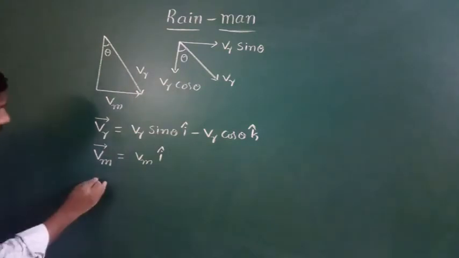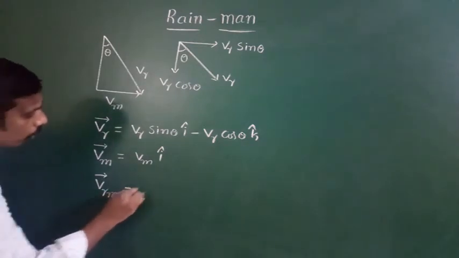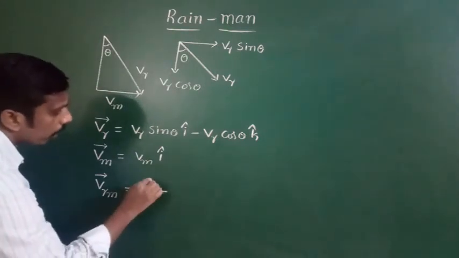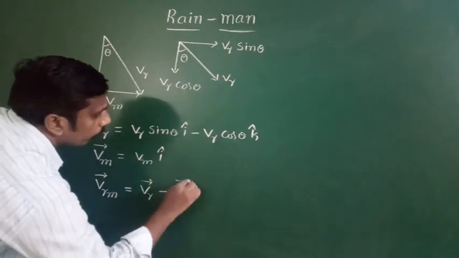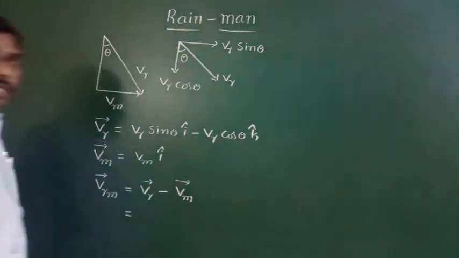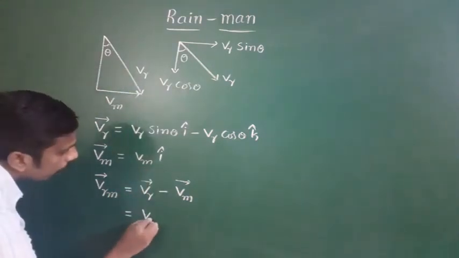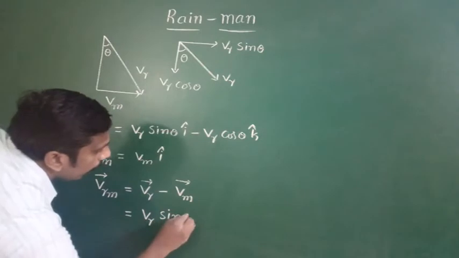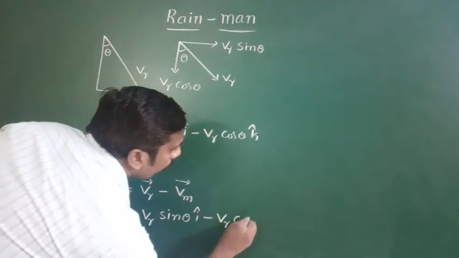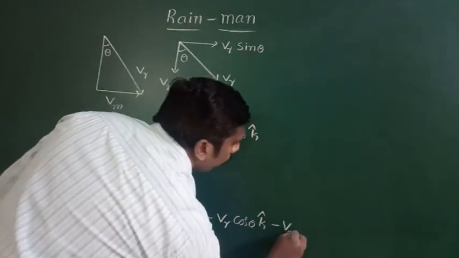Now find the velocity of the rain with respect to the man. That is equal to the velocity of the rain minus the velocity of the man. The velocity of the rain, you know, is Vr sin theta i cap minus Vr cos theta k cap. The velocity of the man is Vm i cap. Substitute here, then you get Vr sin theta i cap minus Vr cos theta k cap minus Vm i cap.